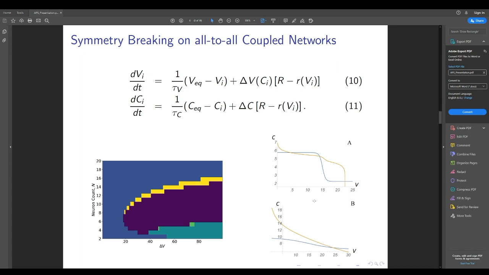On the right here, we study analytical solutions to the system of equations above, which is a simplified form of the earlier equations, since we are considering an all-to-all coupled network. And we observe that for smooth sigmoids, there exists precisely one stable solution to the network's dynamics. And when we change the smoothness of the sigmoid to transition that to the step function limit, we observe what's called pitchfork bifurcation, where our one stable point becomes